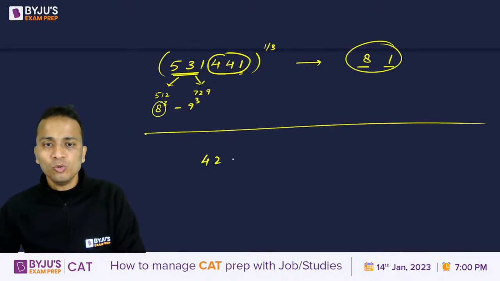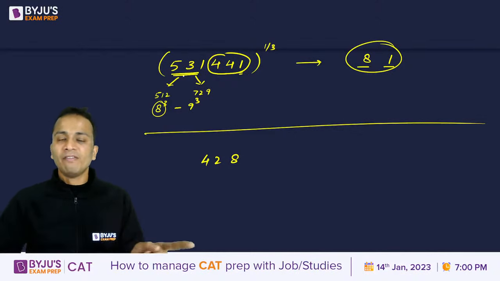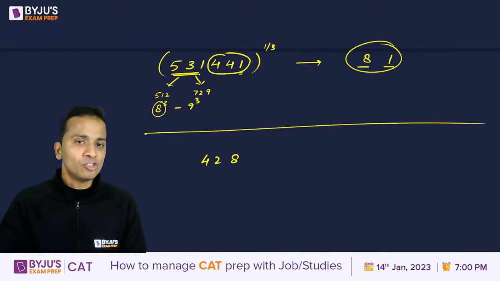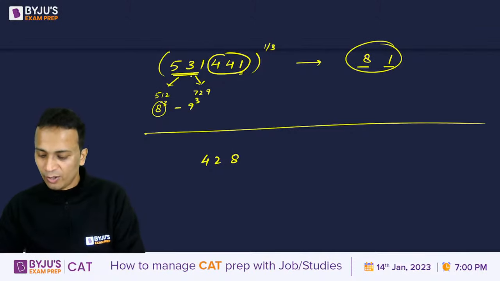Arjun, it will be 81, not 71. So 531 lies between 512 and 729. ठीक है, so answer 71 नहीं होगा, 81 होगा.